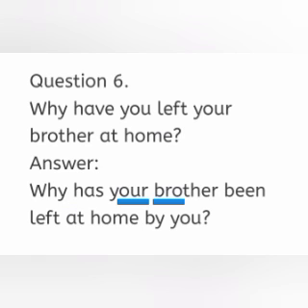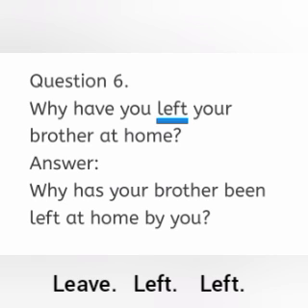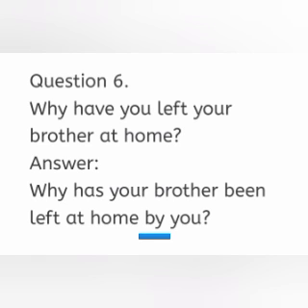The question is in present perfect tense. We have already added has to indicate that it is in present form, and we have to add the word been to indicate that it is in perfect tense, present perfect tense. The main verb in the question is already in past participle form, so we can simply use the same past participle form in the answer, left. We have to write the rest of the sentence, and we have to add the by agent. Finally, subject to object transformation, you. So the answer is, why has your brother been left at home by you?